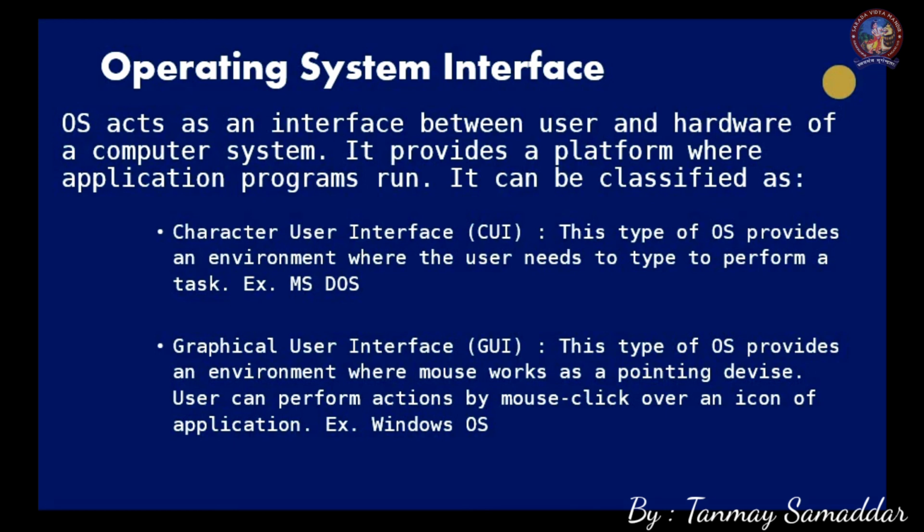So I hope you understood today's topic, the different types of operating system and operating system interfaces. That's all for today's lesson.